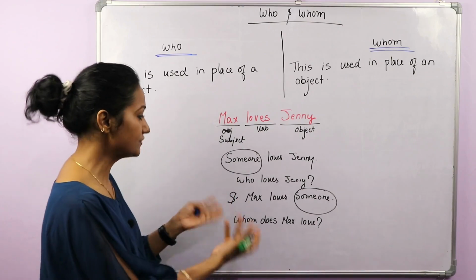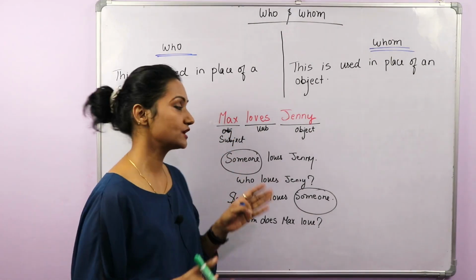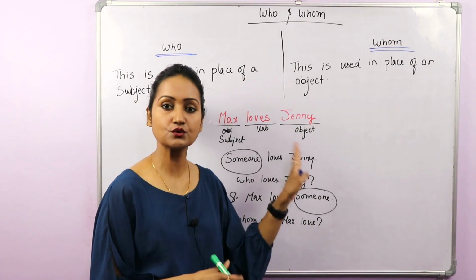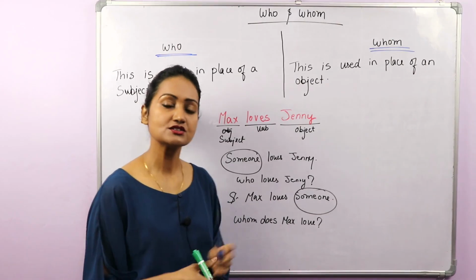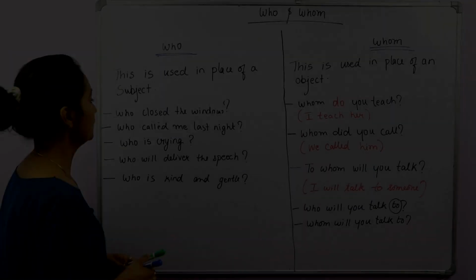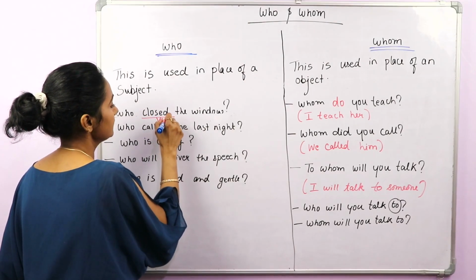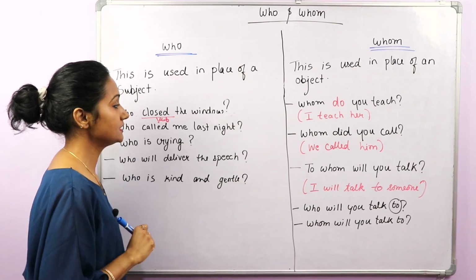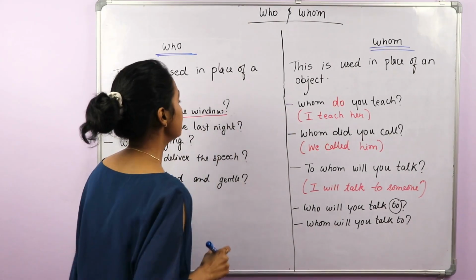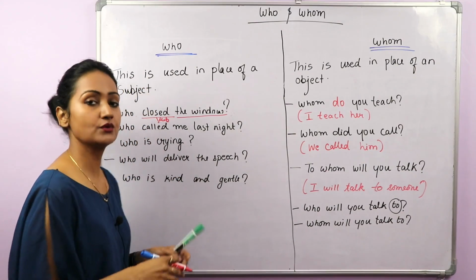So this is the basic difference. Whenever you want some information about the subject, you will use who, and when you want information about an object, you will use whom. So let's understand this thing in detail with some more examples. Who closed the window? So here the verb is closed and the object is the window, because the action is being done upon the window, and here we want information about the subject.